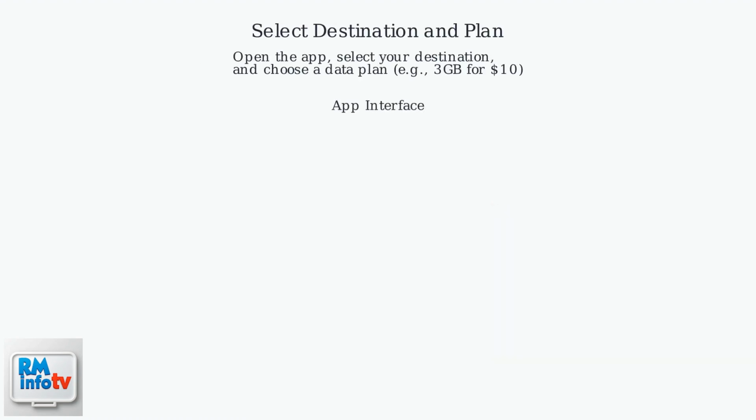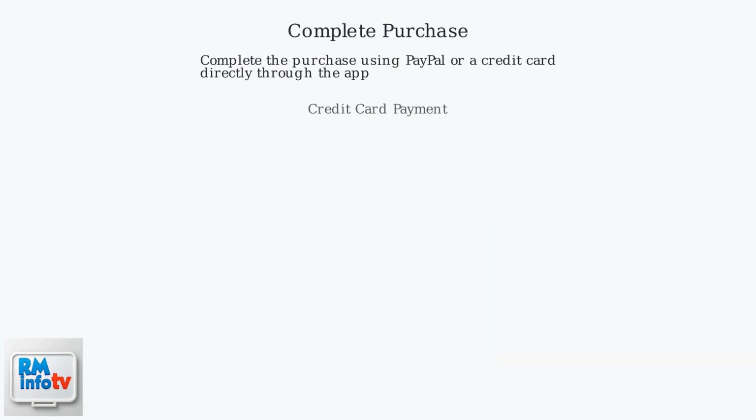Next, download the Airalo app from the Google Play Store. Open the app, select your destination, and choose a data plan that fits your needs, such as 3 GB for $10. Complete the purchase using PayPal or a credit card directly through the app. Make sure you have a stable Wi-Fi connection for the next steps.